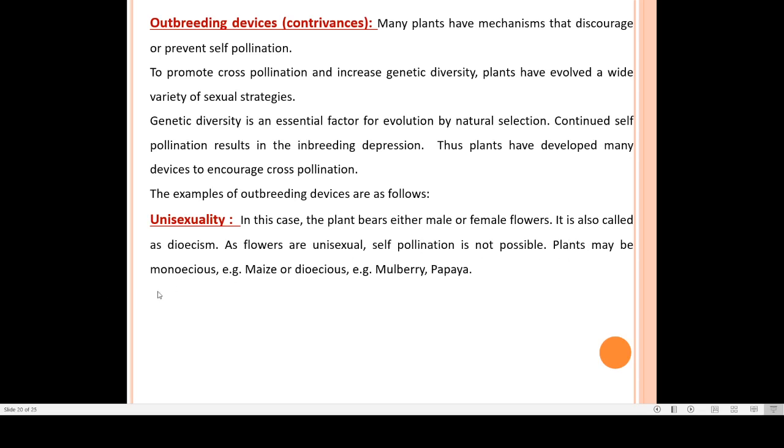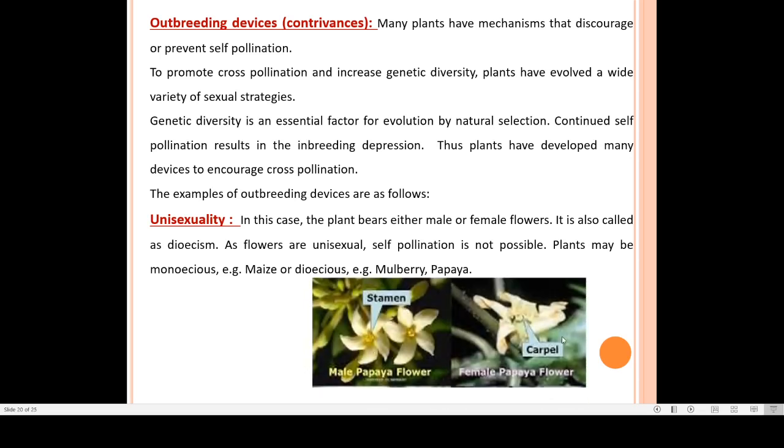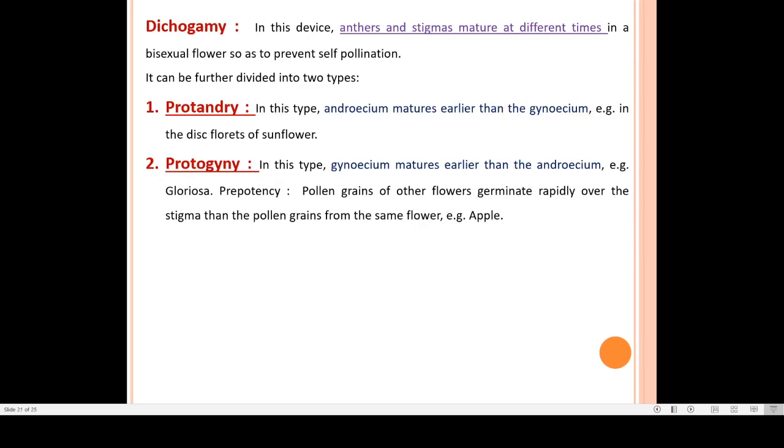And plants may be dioecious. That means it can be a female plant or it can be a male plant only. Examples are maize or mulberry or papaya. Here in this picture, papaya plants are shown. This one is the male papaya flower and this one is the female papaya flower. So male and female flowers, or rather plants, are different. So naturally self pollination is not possible here. Cross pollination only will occur.